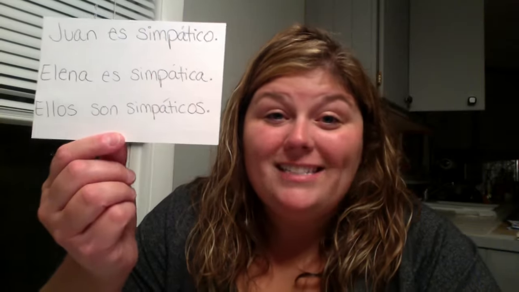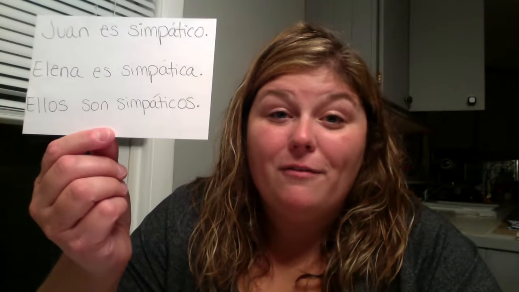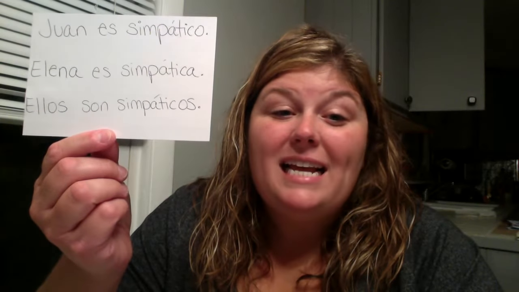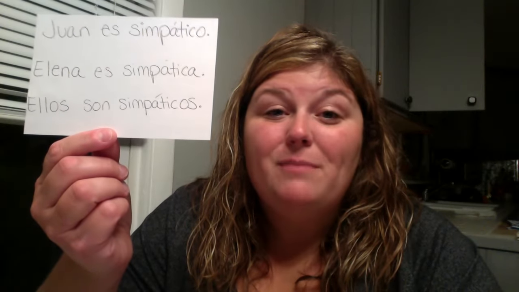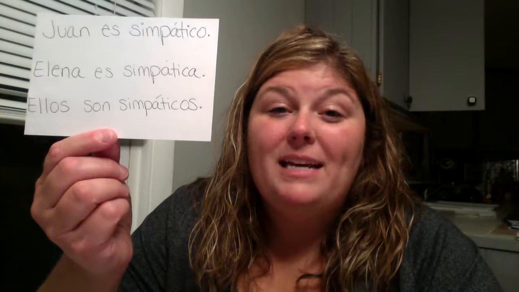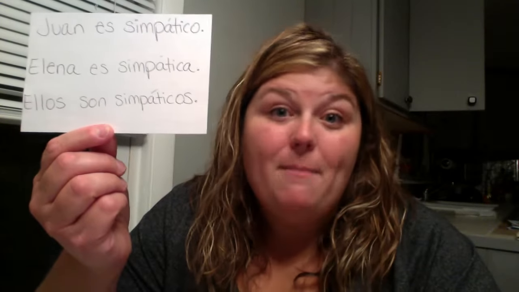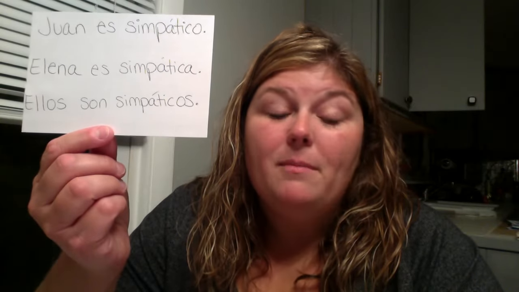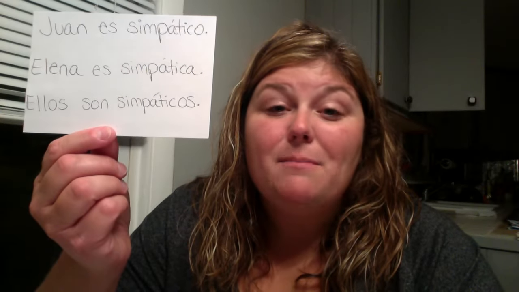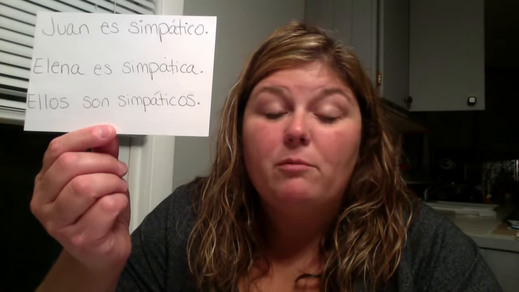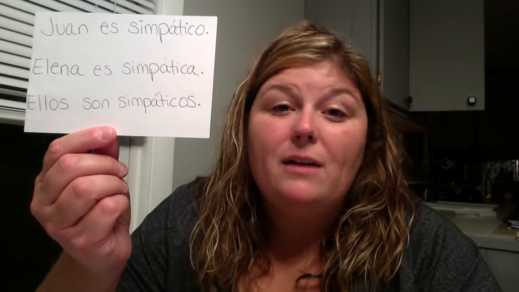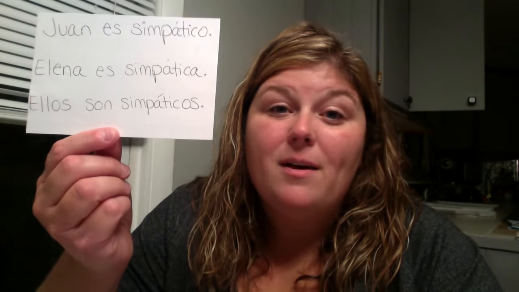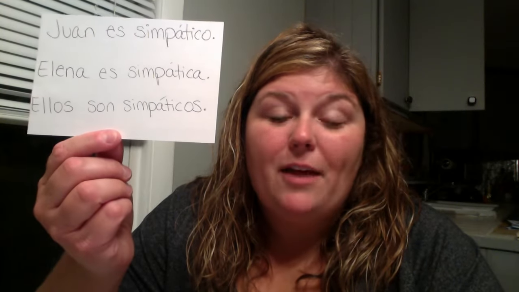In our third example, I'm talking about both of them, ellos, so they, are, son, and simpáticos. I have to make it plural because I'm talking about both of them, they. And I'm going to use the masculine form because in Spanish we use the masculine form anytime we're referring to a group of males and females together. So we're always going to take the masculine form when we have males and females together.